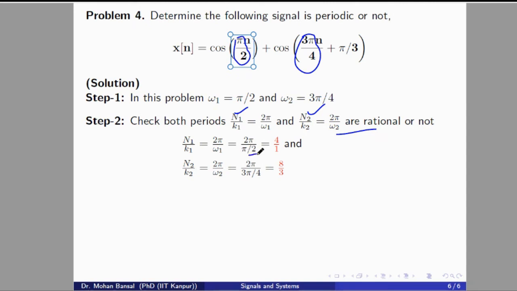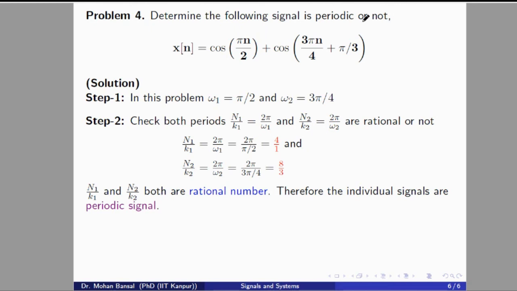After substituting omega 1 and omega 2, we are getting 4 divided by 1 and N2 divided by k2 is 8 divided by 3. Now, we can check that both N1 divided by k1 and N2 divided by k2 are rational. Hence, we can say that both signals are periodic.